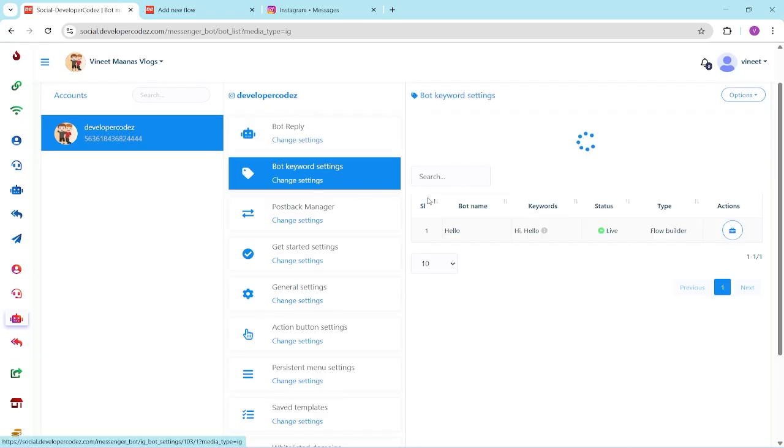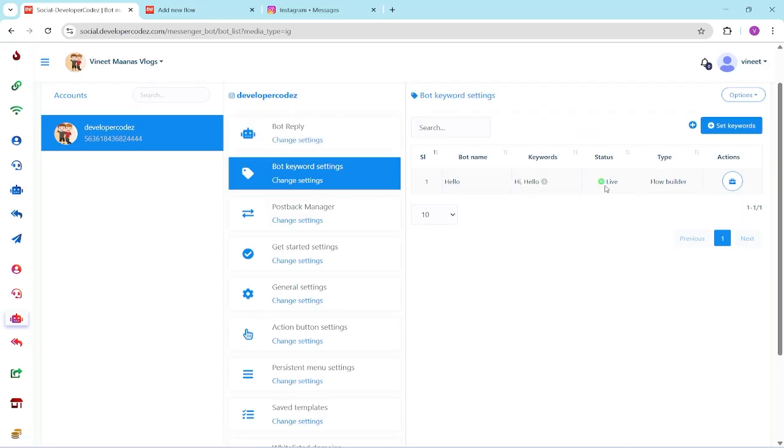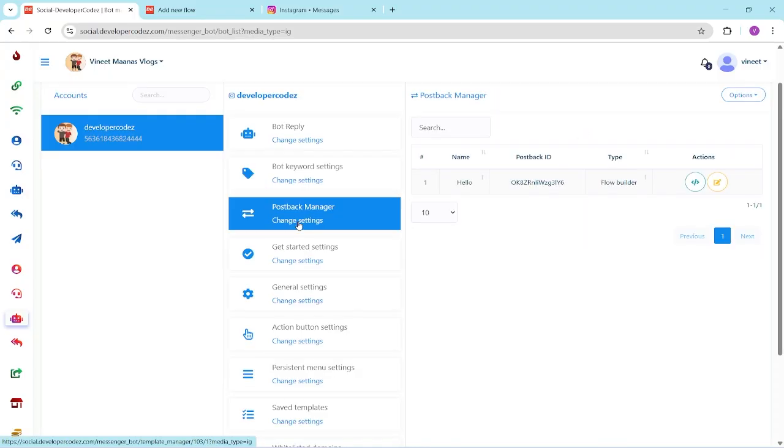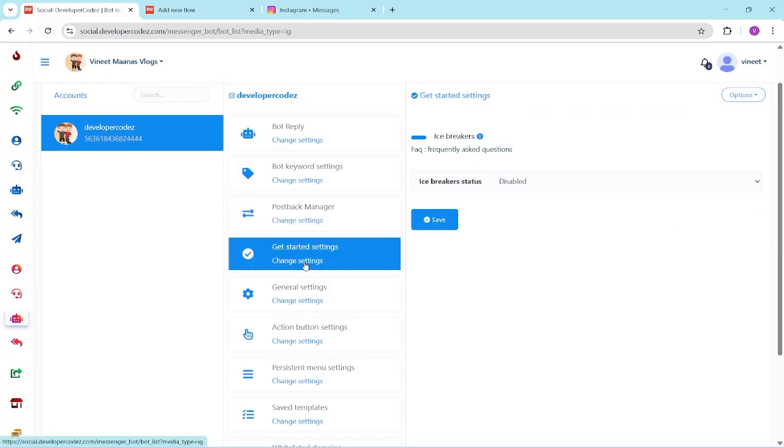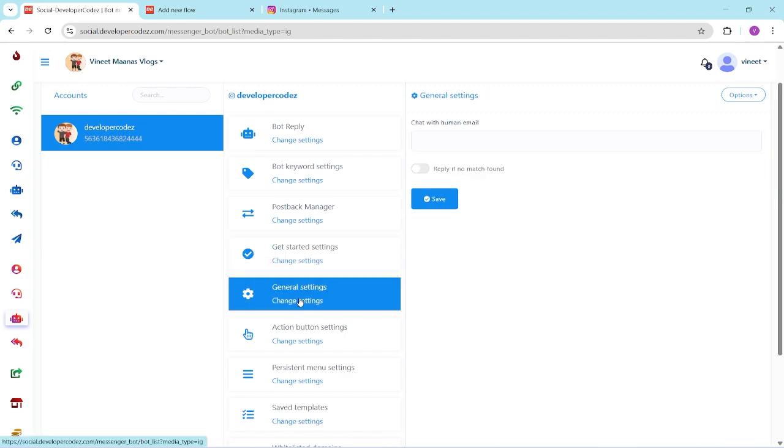After that, there is bot keyword settings. Here you can also change the bot keywords if you want to change the flow. Postback manager is there, right? After that there are some settings, this is icebreaker, general settings, like if no match found, like if I save this where no match reply found.